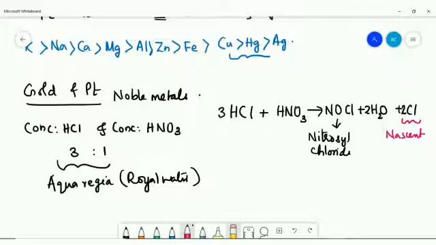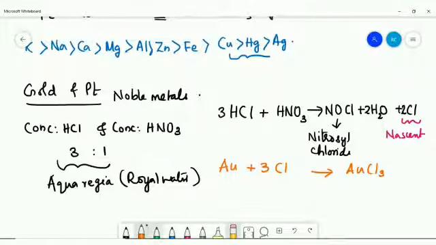For example, gold, symbol is Au, plus chlorine. The product is AuCl3. This is gold chloride, and the valency of gold is 3. That's why it is written on the chlorine side. And you know chlorine valency is 1. So the symbol of gold chloride is AuCl3. There are 3 chlorine atoms, so you need to balance by putting 3 on the reactant side.